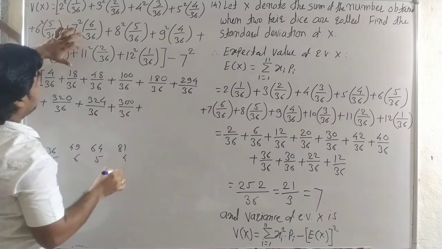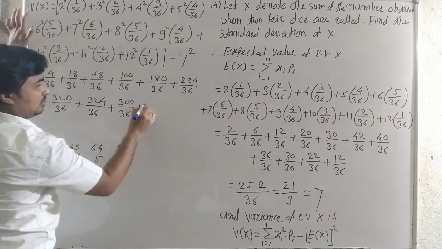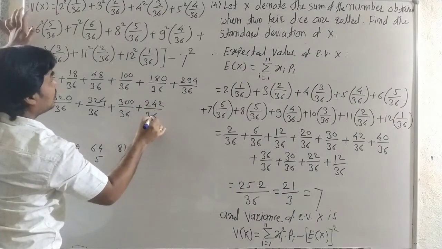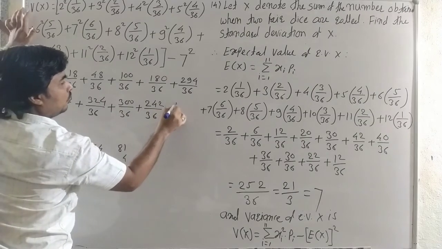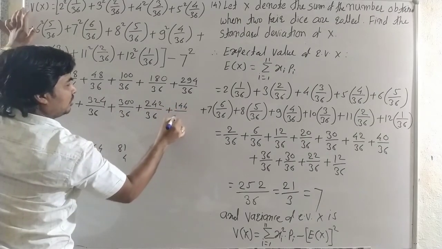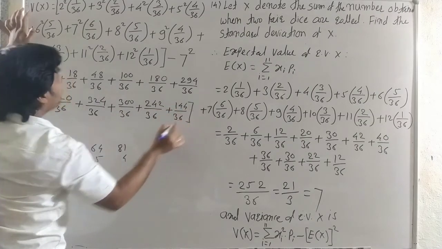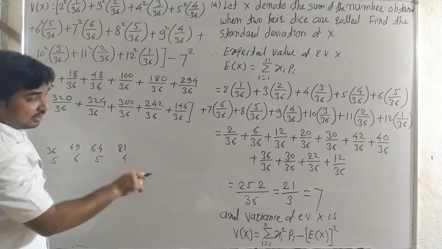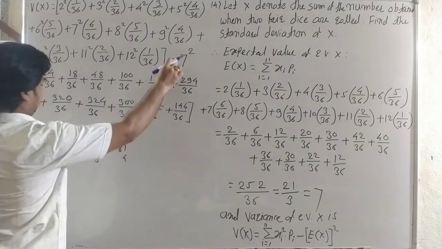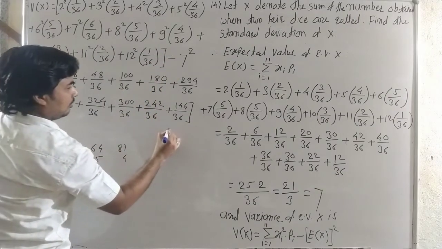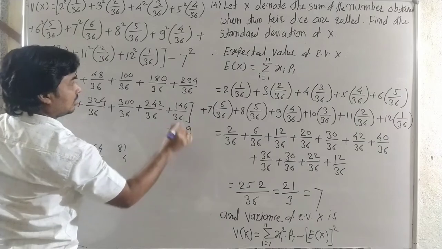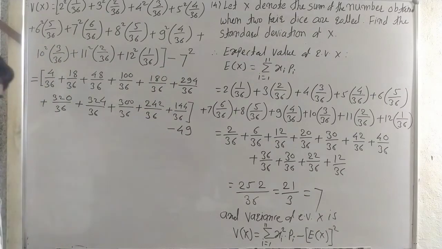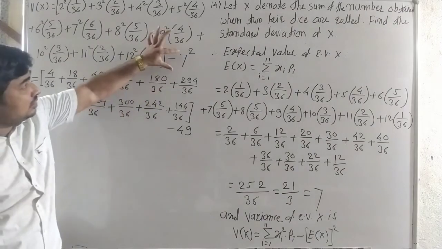Plus it is 121, that means 242 upon 36, and plus it is 144 upon 36. It is only the summation of all xi square into pi and minus this. Here we write minus 49. This 49, it is 7 square. Now again we take the calculation. It is minus 49, it is 7 square.